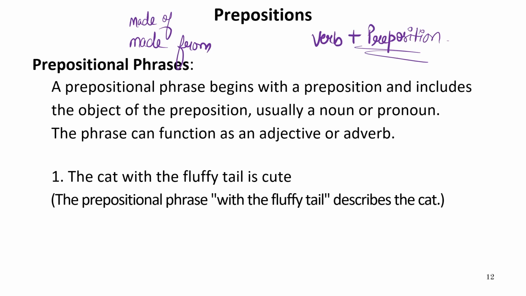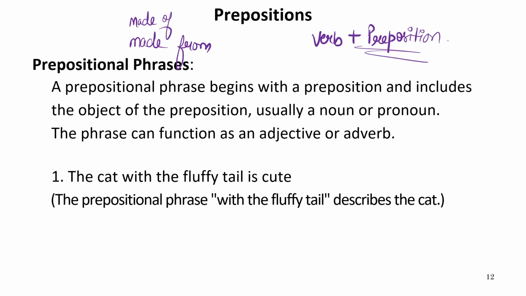And for a permanent change, for a change which is not reversible, we can use made from. How? For example, if tea is made, can you get back the milk? Can you get back the sugar? Can you get back the tea leaves? No. It means that is a permanent change. That is a chemical change. So whenever a chemical change takes place, we use made from.